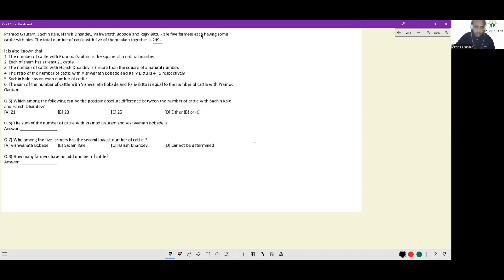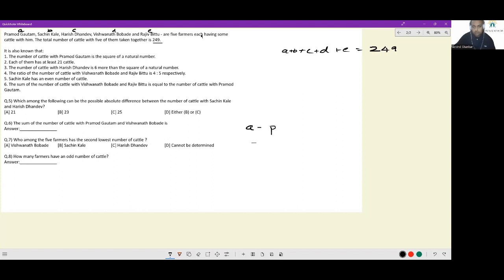Additional information is given. So what I'm doing is Pramod Gautam's number of cattle is A, Sachin Kale's number is B, Harish Dhandev's number is C, Vishwanath Bobade's number is D, and Rajiv Bittu's number is E. And the first thing I have is A plus B plus C plus D plus E is equal to 249.